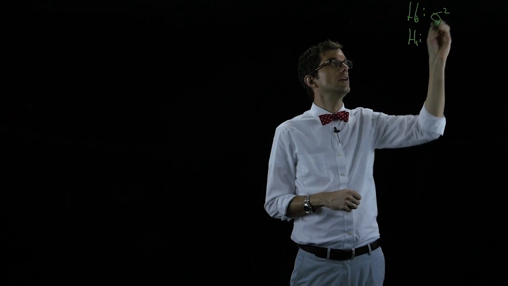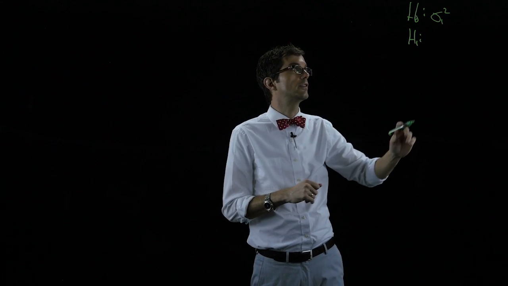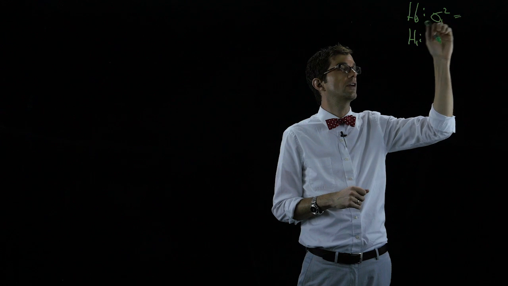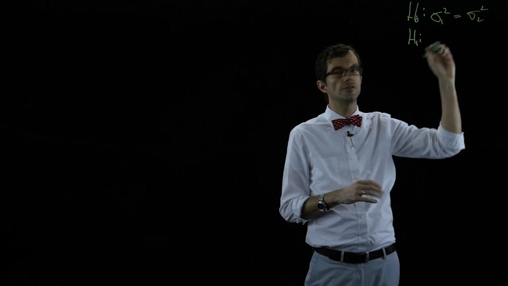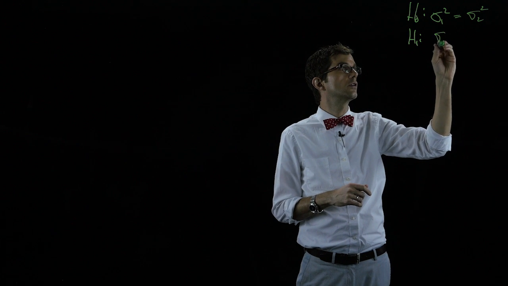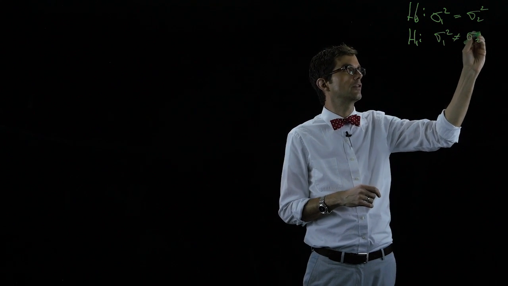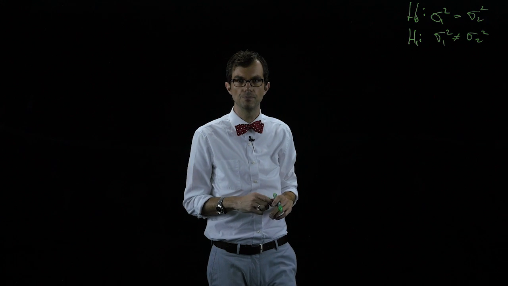So our hypotheses here would just be: is the variability, the variance of the daily change in stock price of stock 1, equal to that of stock 2, or are they different from each other?